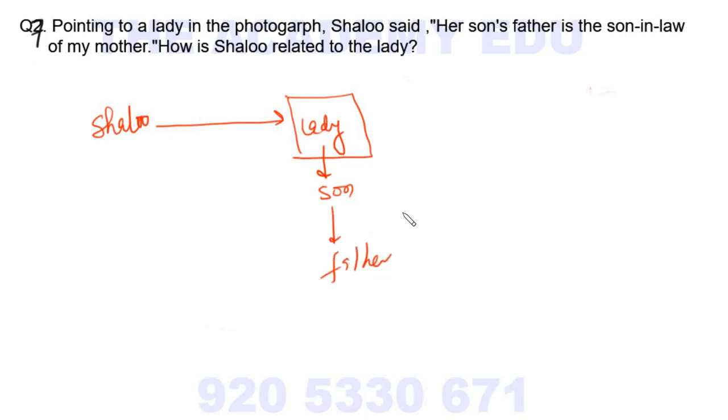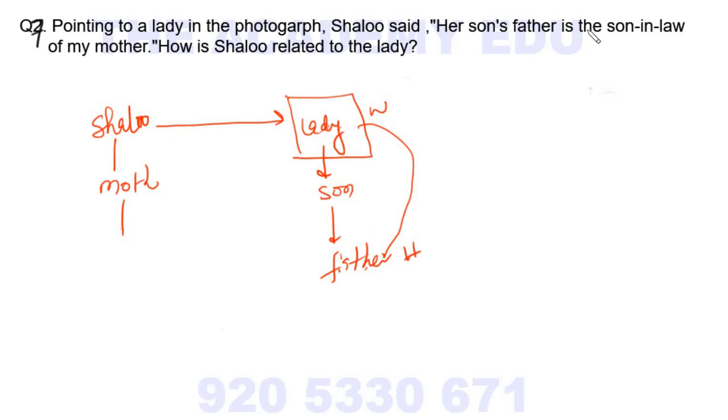Her son's father is the son-in-law of my mother, Shalu's mother. The question is saying her son's father, means what is the relation between lady and father? Husband and wife. So she is wife, he is husband.